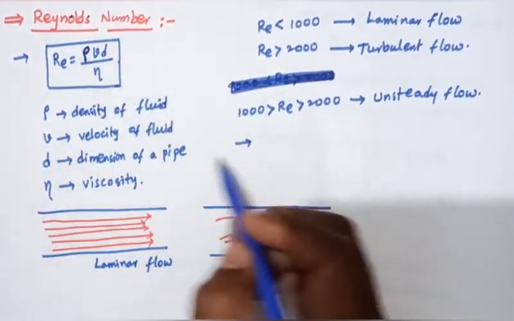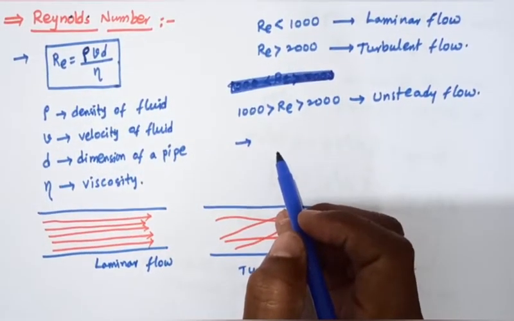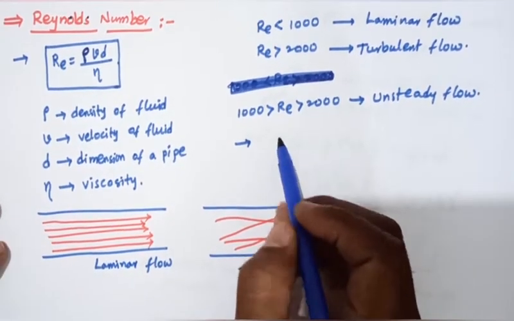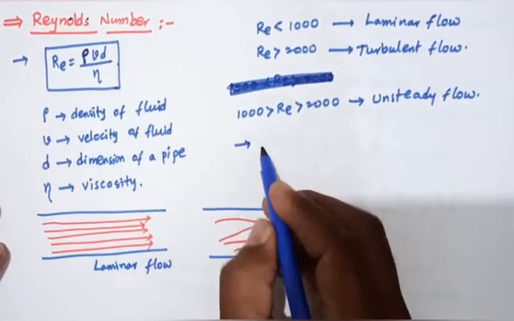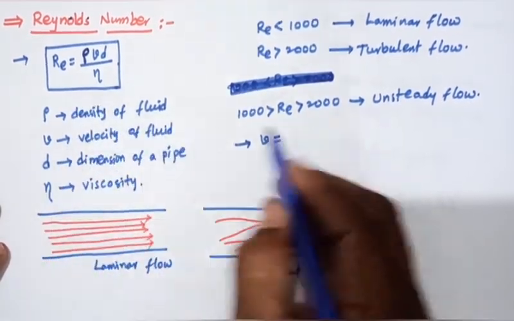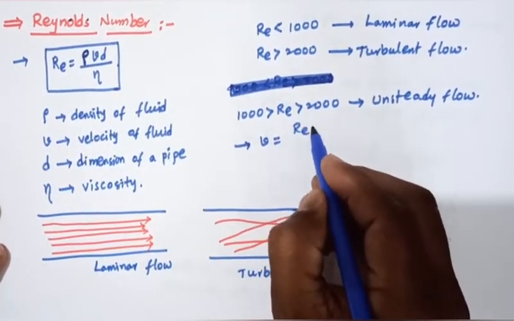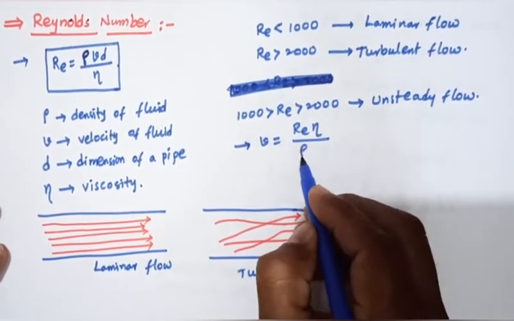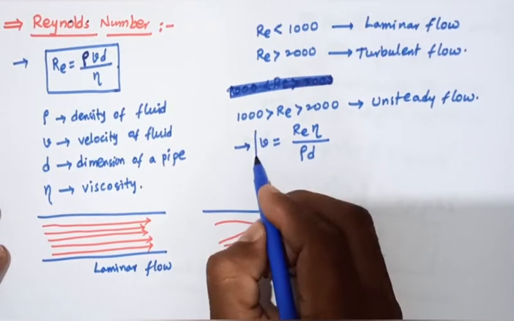This Reynolds number also explains the critical velocity. So from this equation, the velocity v equals Re eta by rho d.